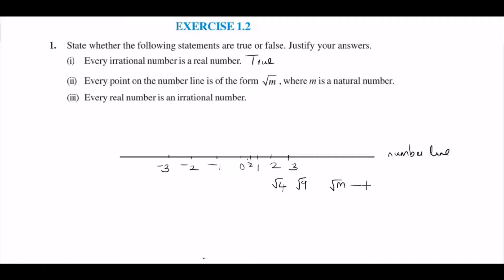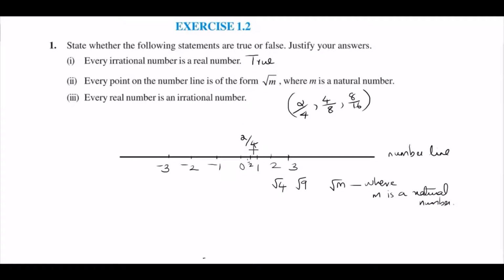Now when you consider the point 2 by 4, 2 by 4 is 1 by 2. We represent it on the number line in just one point, that is 1 by 2. 2 by 4, 4 by 8, 8 by 16, all these are equivalent fractions or equivalent rational numbers. All these equivalent fractions are represented in this one point, that is 1 by 2, because 2 by 4 is 1 by 2, 4 by 8 is 1 by 2, 8 by 16 is 1 by 2. So all these points are represented as 1 by 2.